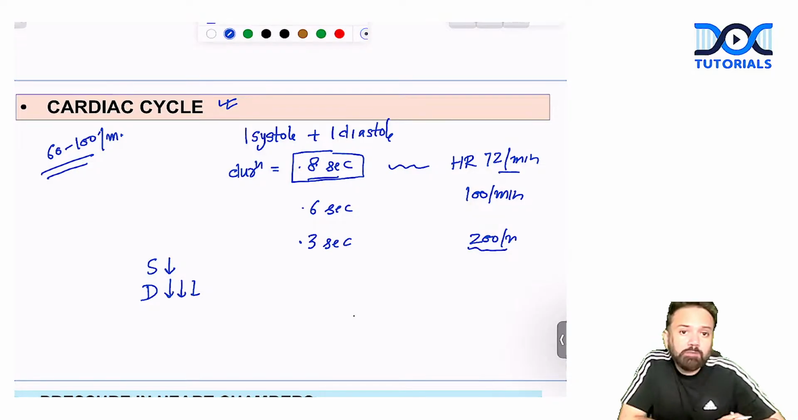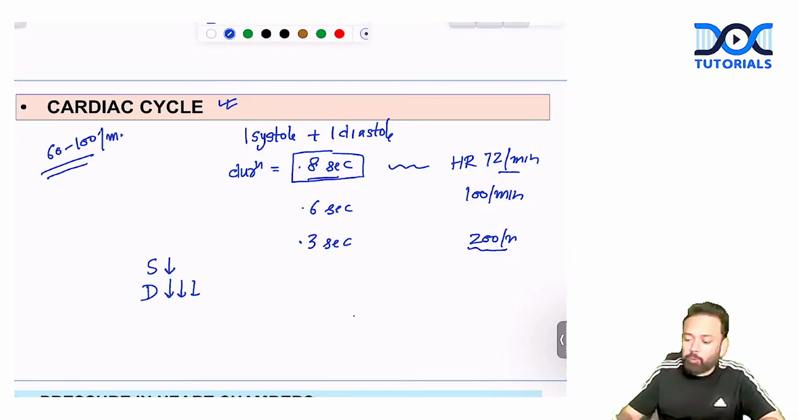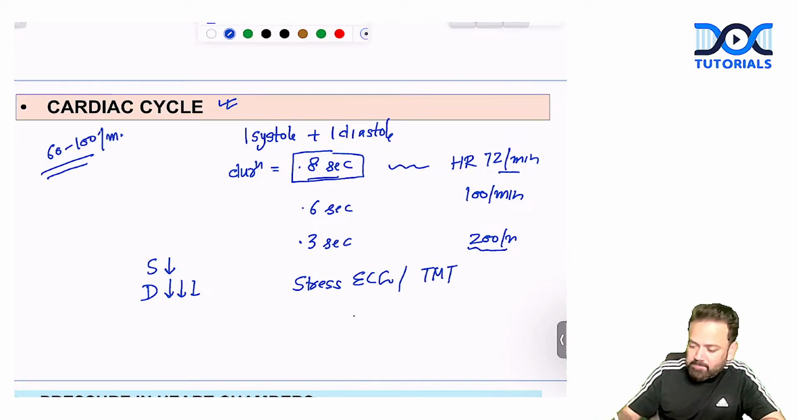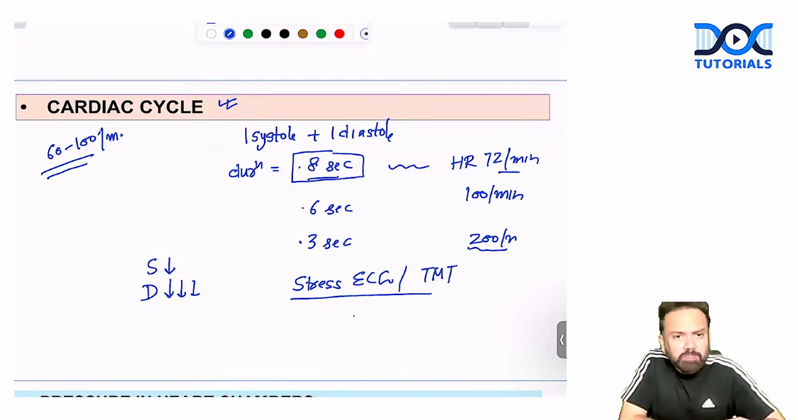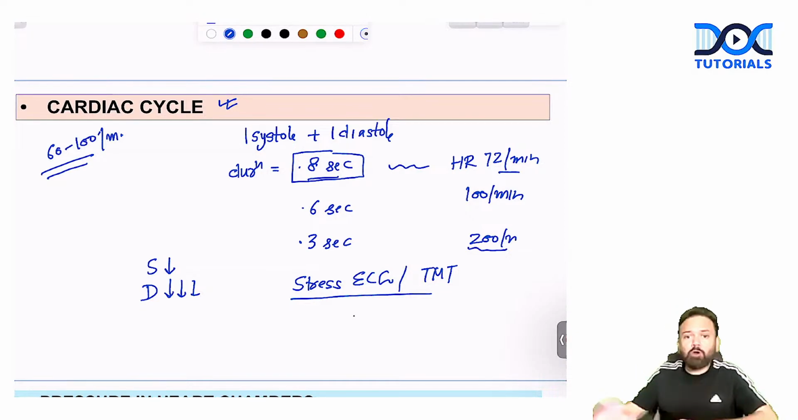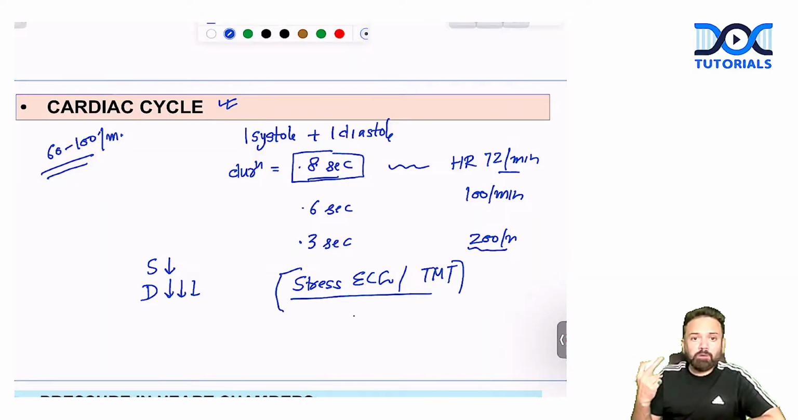Why am I telling you this? It is the basic fundamental of doing stress ECG. Nowadays we do stress ECG, also called TMT, the treadmill test, to confirm angina, MI and so on. So what is the basic physiology behind the stress ECG or TMT test? Whenever someone is running on the treadmill, the heart rate increases, so automatically both systole and diastole durations decrease.